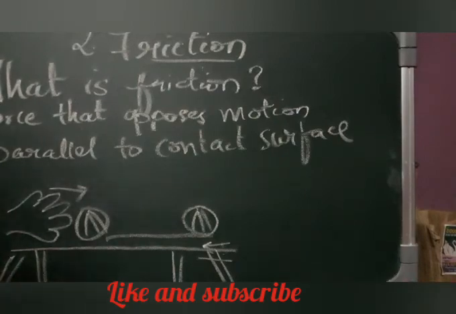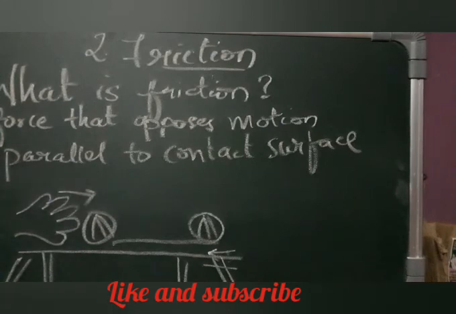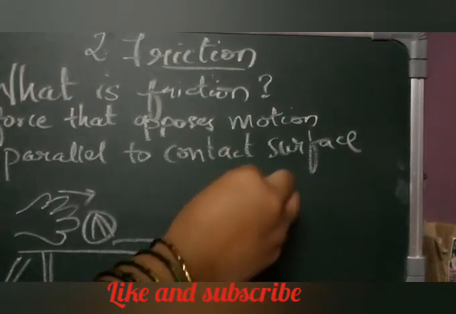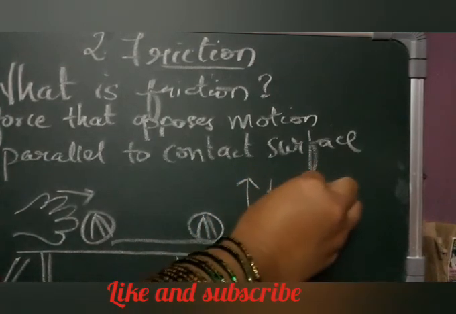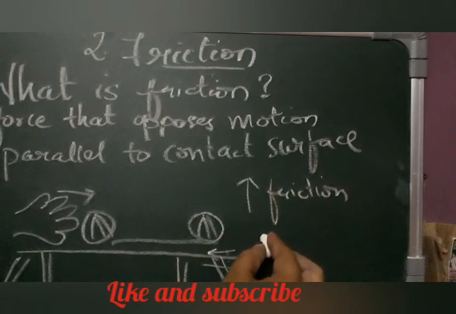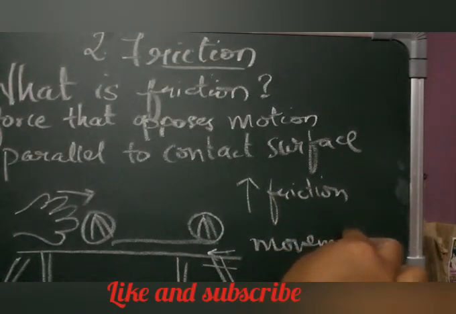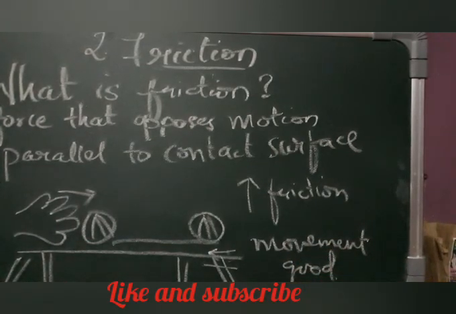So it's easy to run on a rough surface, but it is very hard to run on a smooth and slippery surface. Why? Because of less friction, isn't it? On a rough surface we can easily move. That means the higher the friction, the smoother the movement. So there is a good movement there. With less friction, there is less smooth movement. You can slip easily.